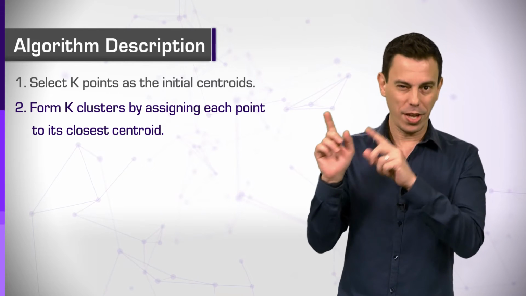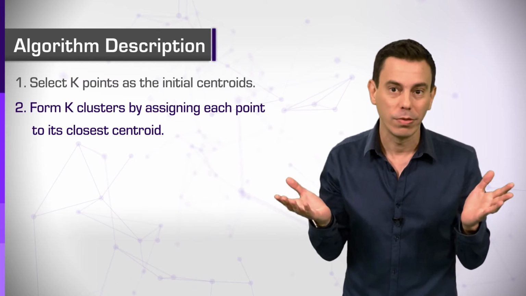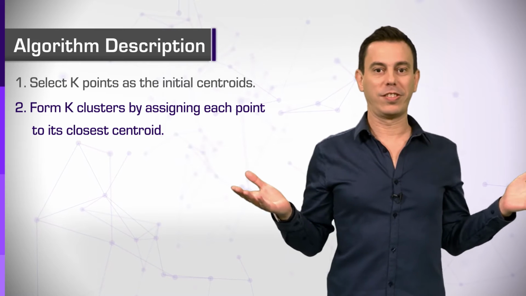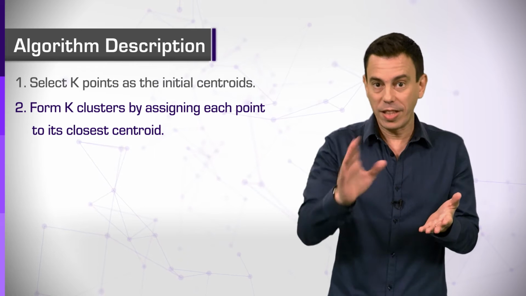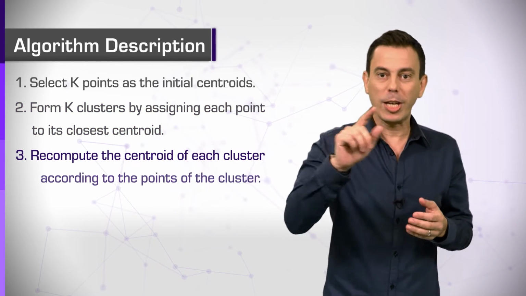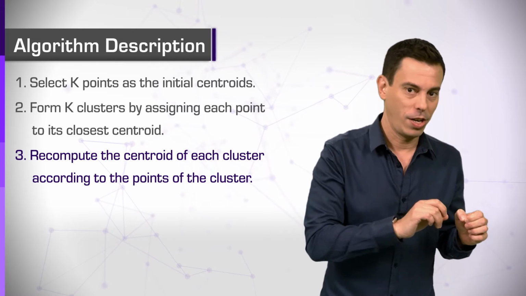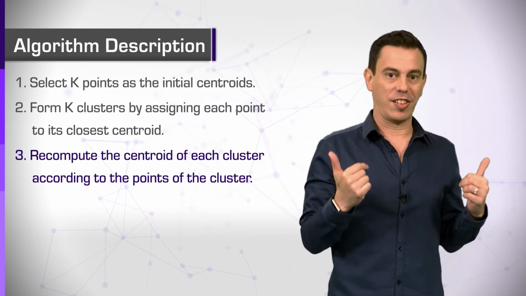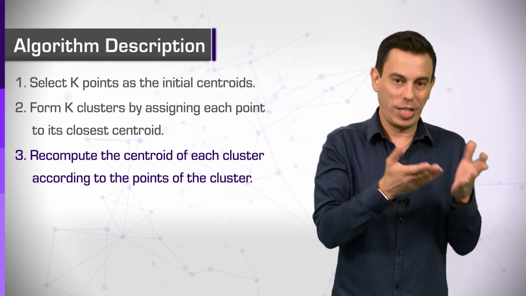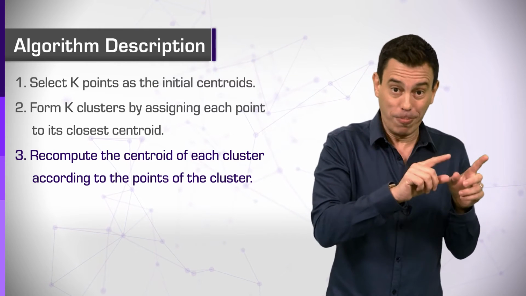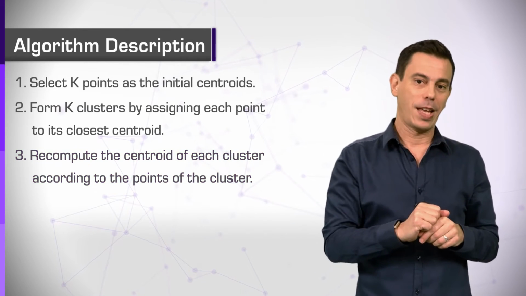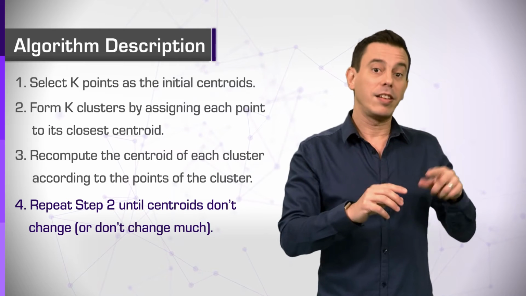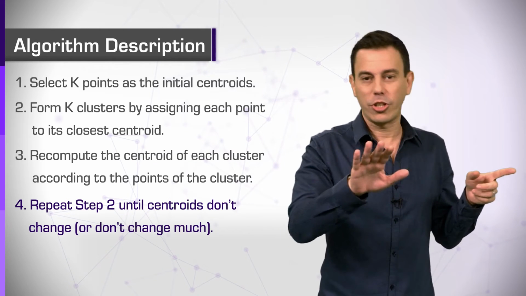So, are these clusters any good? No. They are based on random centroids. Did we do a good job? No. So far, we are failing, and that's okay. Step 3. Recompute the centroid of each cluster according to the points of the cluster. Here is where we use our failed attempt to learn how to fix the centroids. Repeat step 2 until centroids don't change, or don't change much. Can you see where this is going?